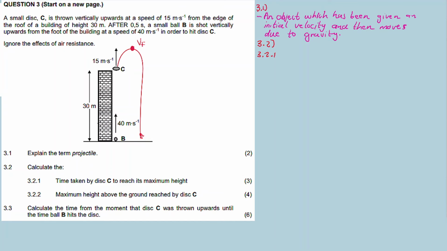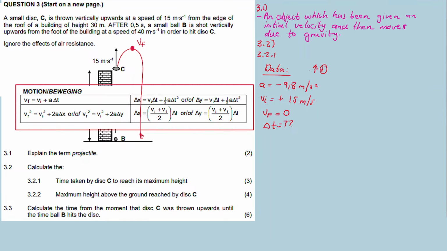I'll write down the data and choose the upward direction as positive. The gravitational acceleration is minus 9.8, because gravity is always acting downward. Initial velocity is 15, final is 0, and we want delta t, the time taken. Now apply the equations of motion in projectile motion.